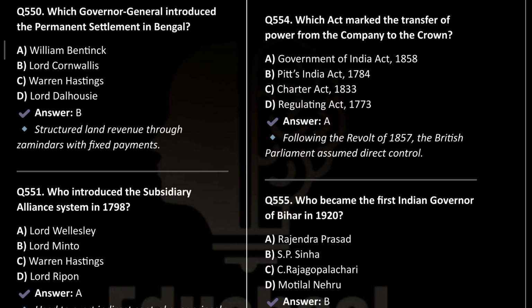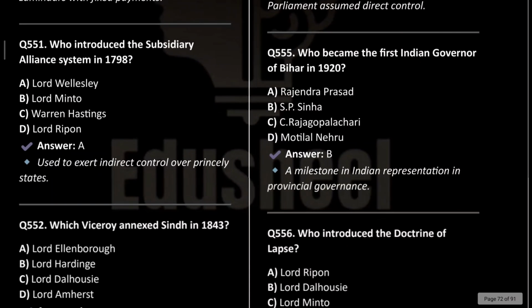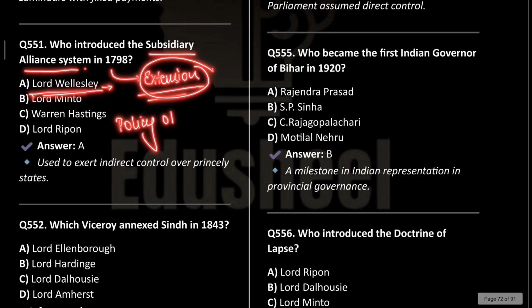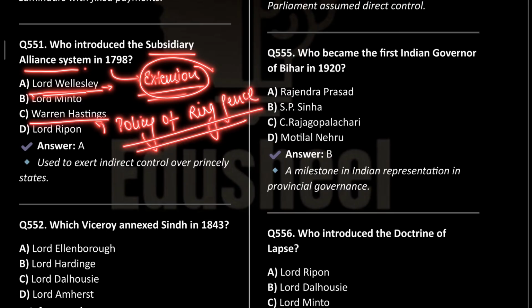Next is, who introduced the system of subsidiary alliance? So subsidiary alliance was introduced by Lord Wellesley. In addition to that, I'd also like you to know that this principle of subsidiary alliance was an extension of the previous system, which was known as the policy of ring fence. This was known as the policy of ring fence, which was initiated by Lord Warren Hastings. Okay.